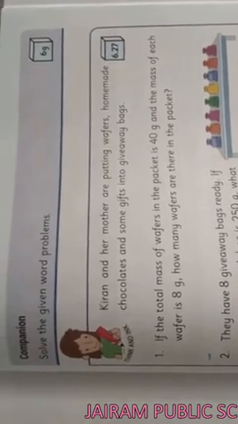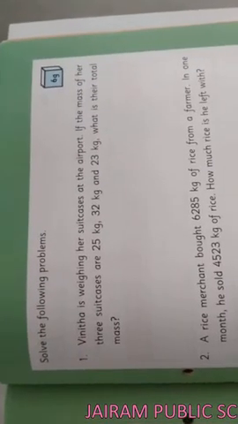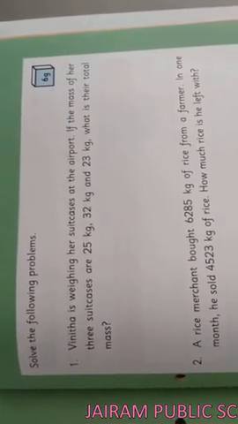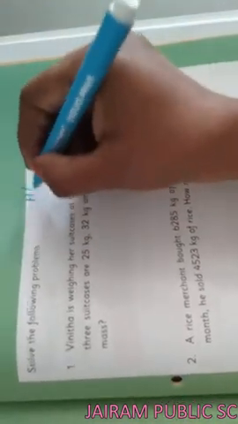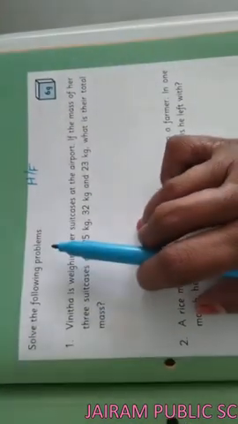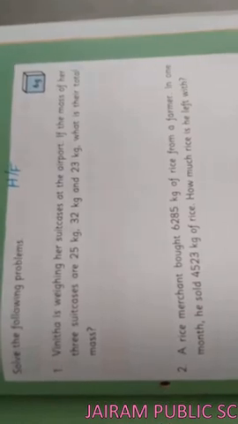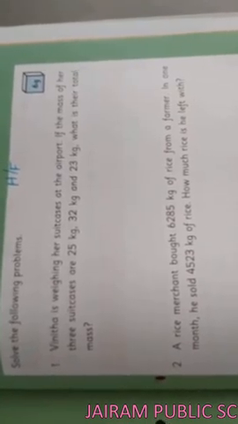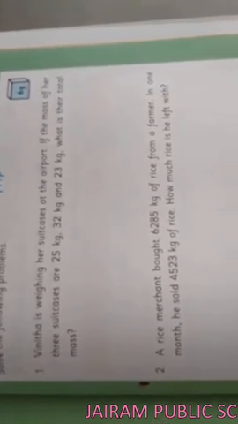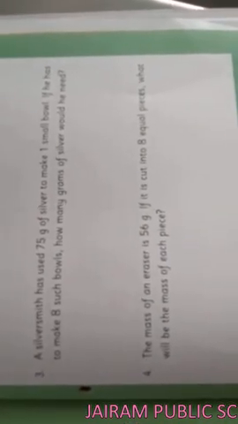Next, companion activity. Activity number 6. This is your home fun. This is your companion book, page number 63, children. Activity number 6G. You have to solve the following problems. You have to read the problems, then you have to answer the questions using addition, subtraction, multiplication or division, children. Read all the questions, answer the questions. Complete it and upload it in the Chrysalis app, children.